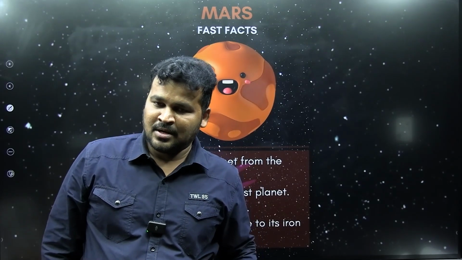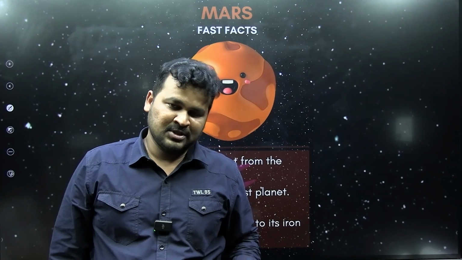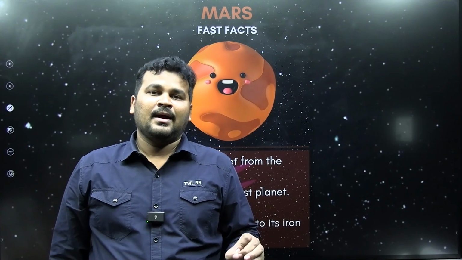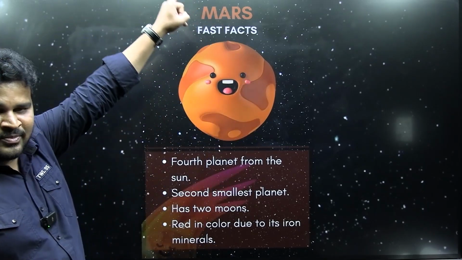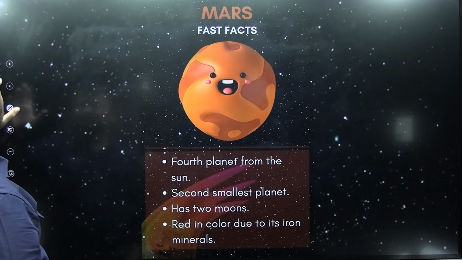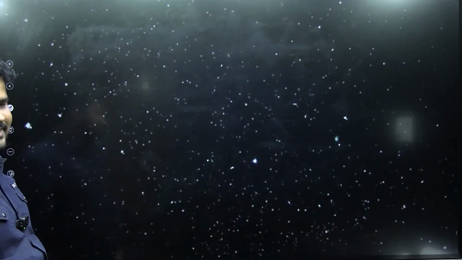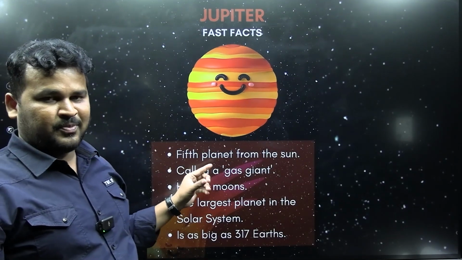Due to the presence of iron. Hemoglobin is a red pigment, an iron pigment. So wherever there is a presence of iron, it looks red, like Mars. Understood? Done?